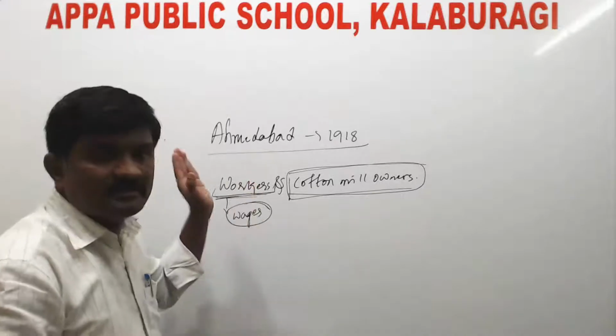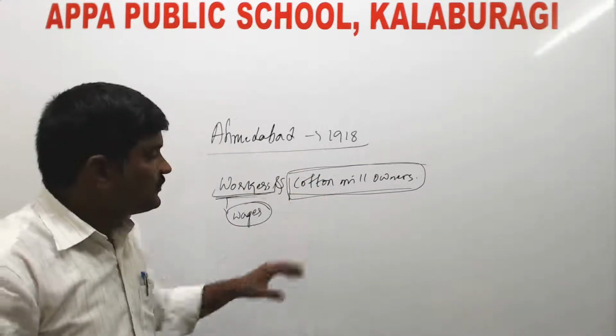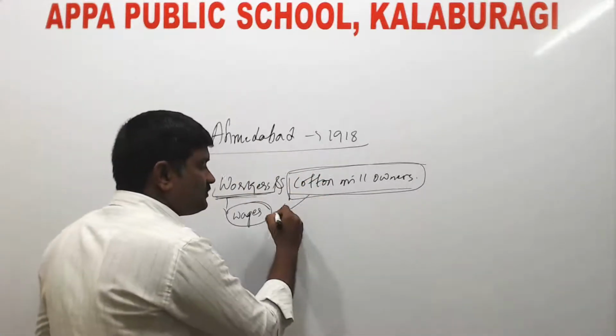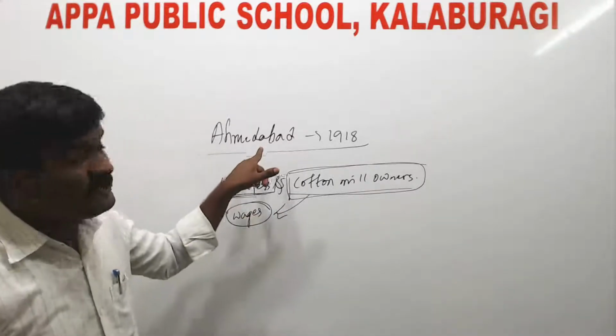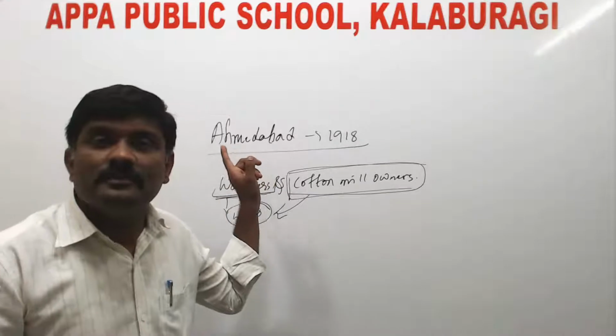Gandhiji urged the workers. So finally, the cotton mill owners accepted to give higher wages to the workers. Then Mahatma Gandhiji succeeded even in this movement.